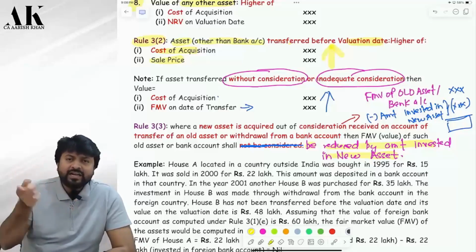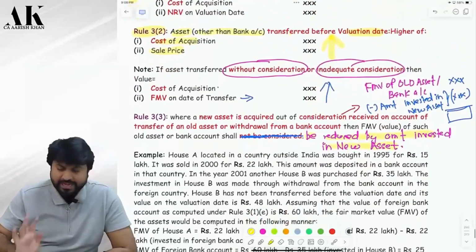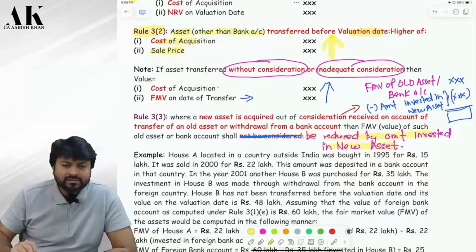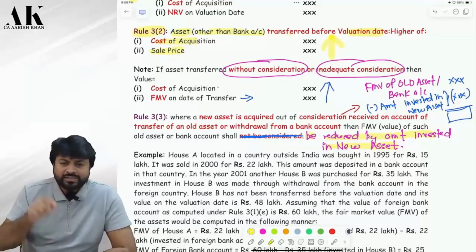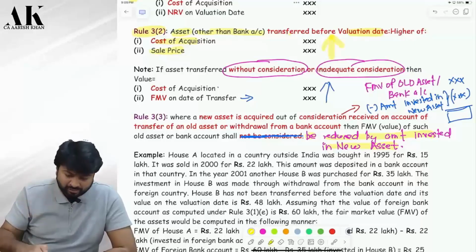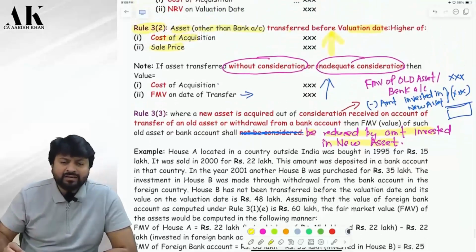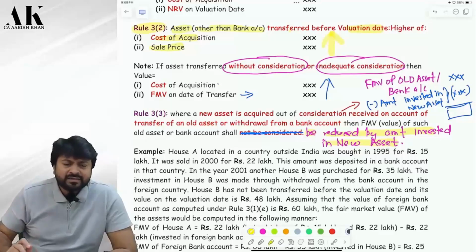Correct? Yes, sir. Now let's talk about the bank account. What is the value of the bank account? 60 lakhs. Now, are you withdrawing the money from the bank account and buying the house? So is it justified to charge 60 lakhs and then the new house both? So 60 lakhs minus how much? So 25 lakhs will be the bank account. Is it clear? Now what about house B? Are you transferring house B, or is it there on the valuation date? So it will be valued generally as per rule 3.1. Correct? Cost or NRV. What is the cost of house B? What is the NRV?